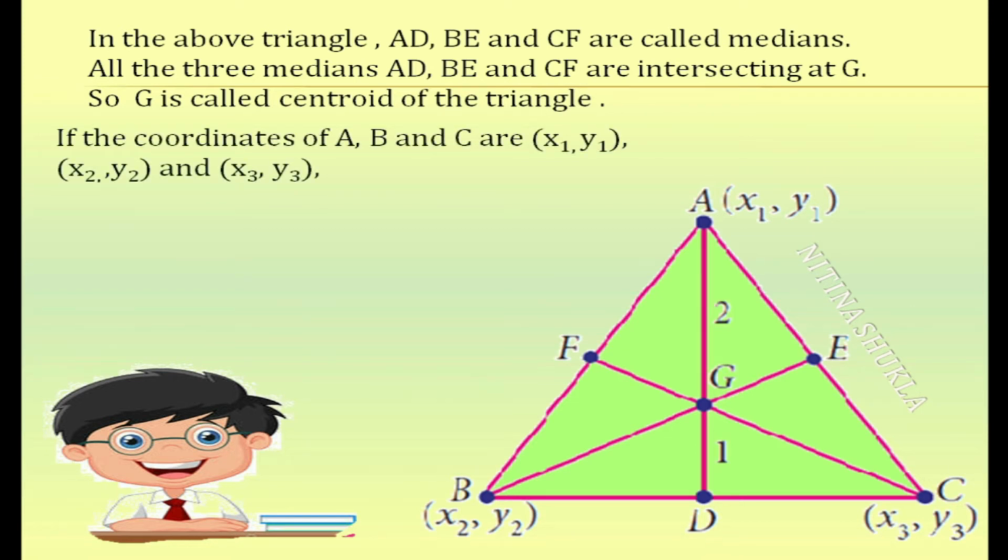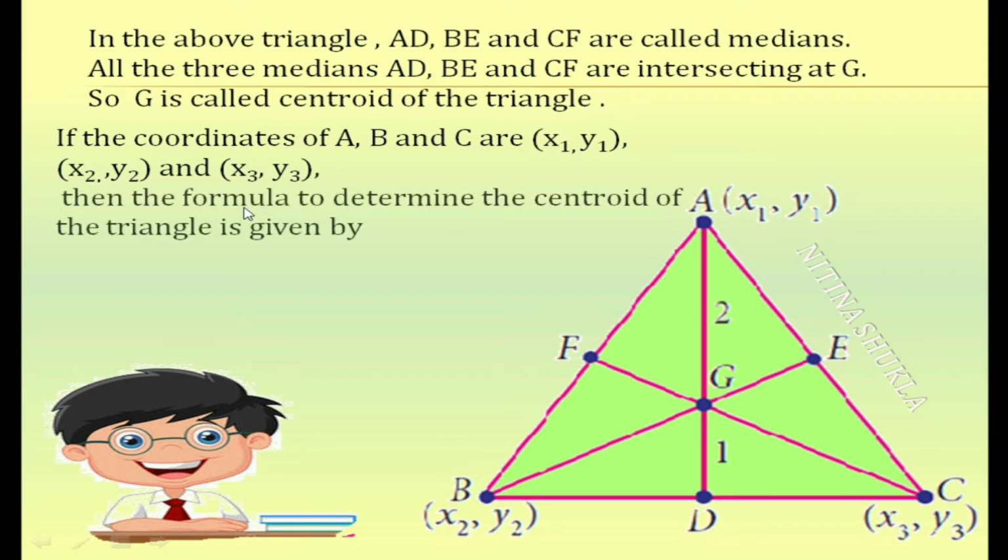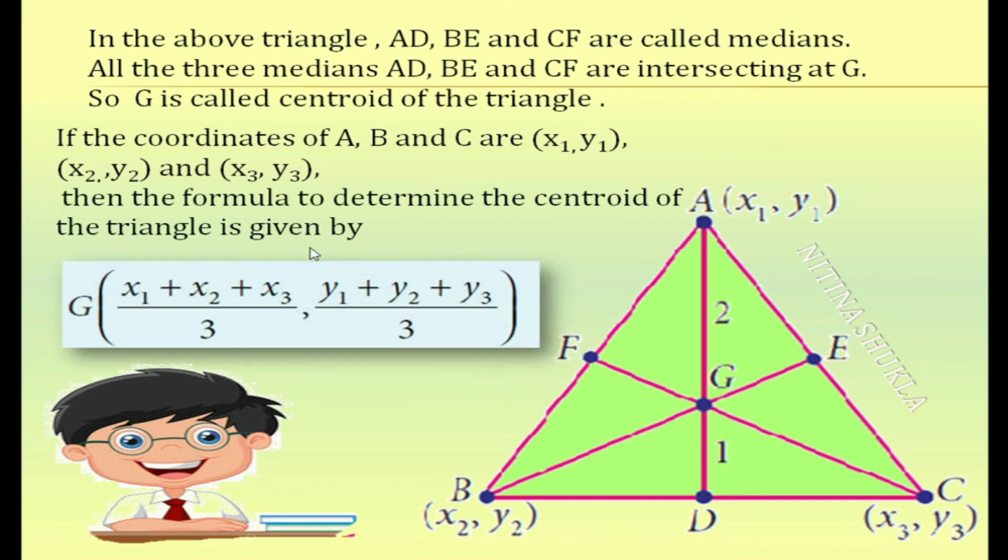If the coordinates of A, B, C are x1, y1, x2, y2 and x3, y3, then the formula to determine the centroid of triangle is given by x is equal to x1 plus x2 plus x3 upon 3, y is y1 plus y2 plus y3 upon 3. That means if the coordinate of G is x comma y, so here x will be x1 plus x2 plus x3 upon 3 and the other one is y1 plus y2 plus y3 upon 3. The best part is, take this as x1 y1.